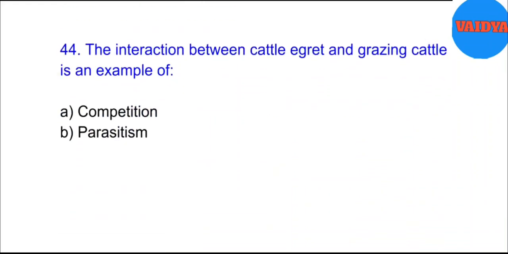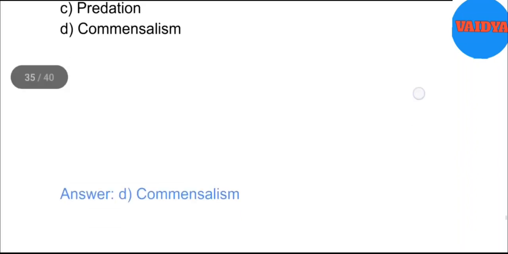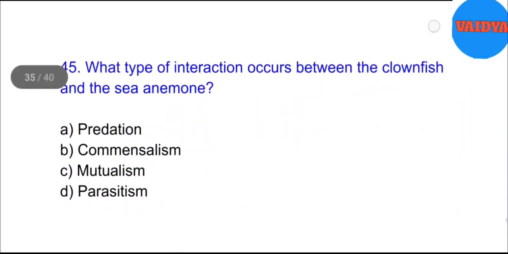44. The interaction between cattle egret and grazing cattle is an example of A. Competition. B. Parasitism. C. Predation. D. Commensalism. Answer. D. Commensalism.